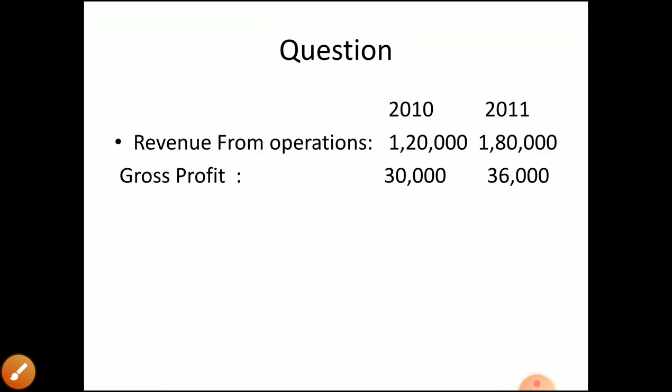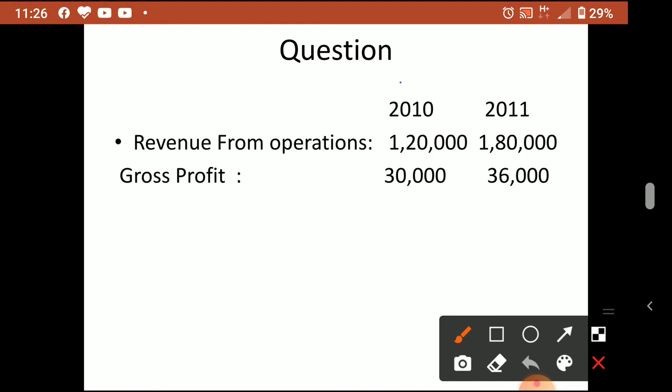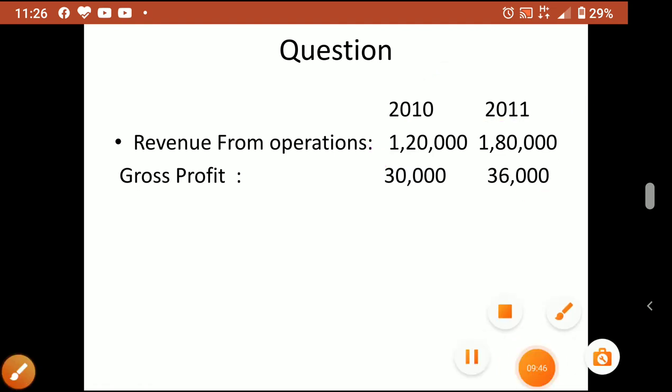Now we'll go to a simple question where all the items are directly given. Usually we use this for comparison purposes: how was last year, and how is this year. In 2010, revenue from operation is 1,20,000 and gross profit is 30,000. In 2011, revenue from operation is 1,80,000 and gross profit is 36,000. How do we calculate the gross profit ratio?